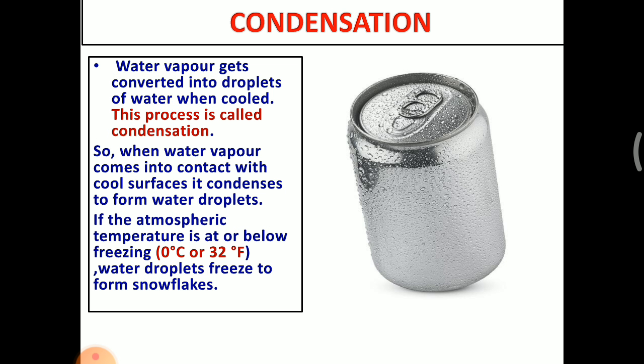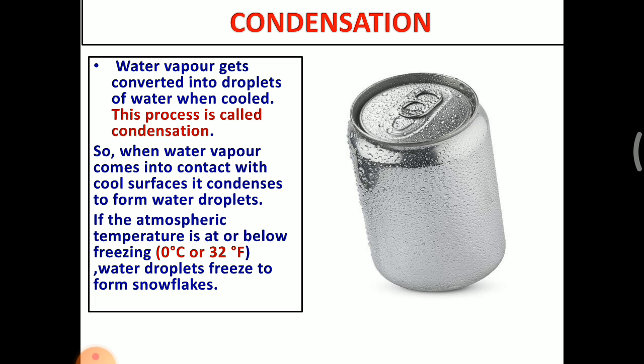The next one, condensation. Water vapor gets converted into droplets of water when cooled. This process is called condensation. I already told that when the hot air rises up, it cools down and forms water droplets. This process is called condensation. So when water vapor comes in contact with a cool surface, it condenses to form water droplets.